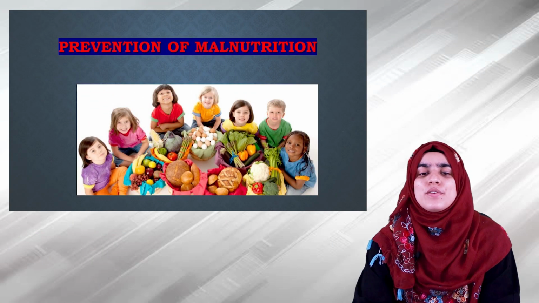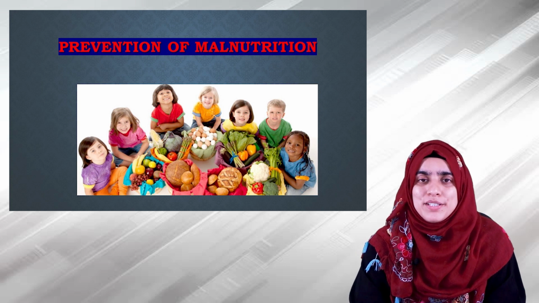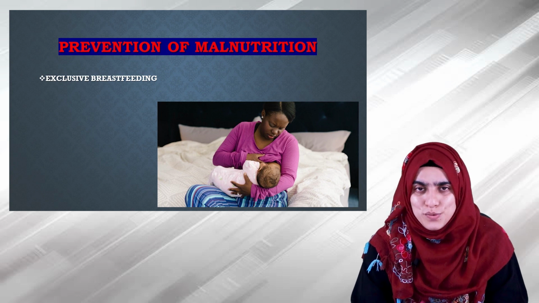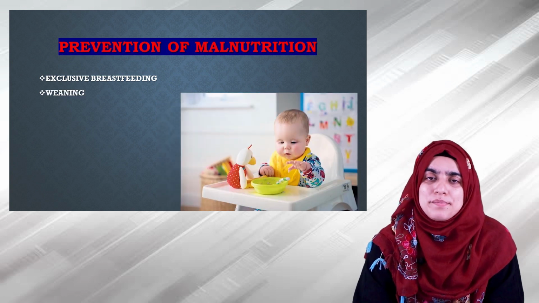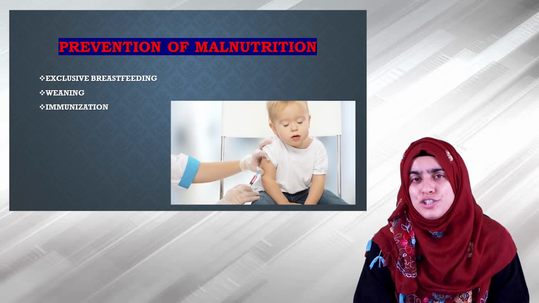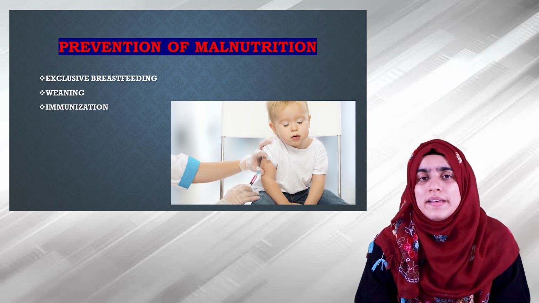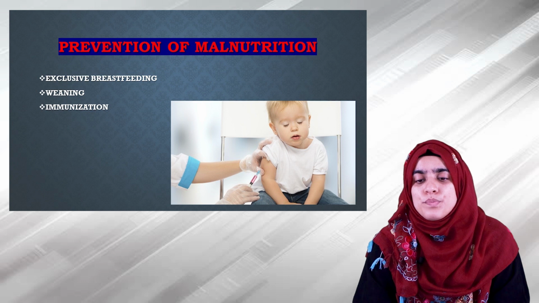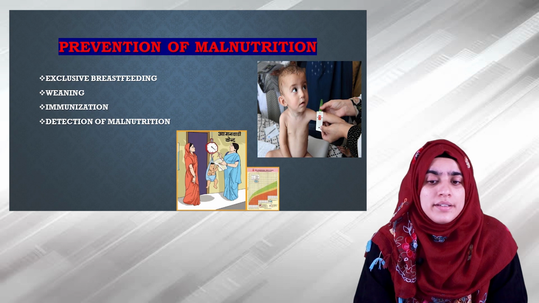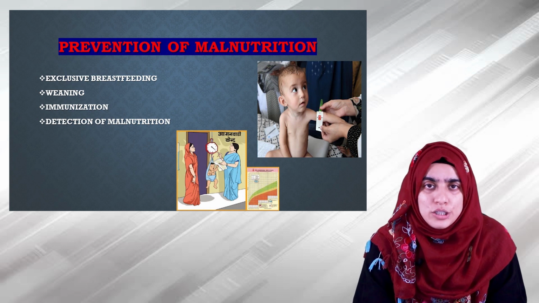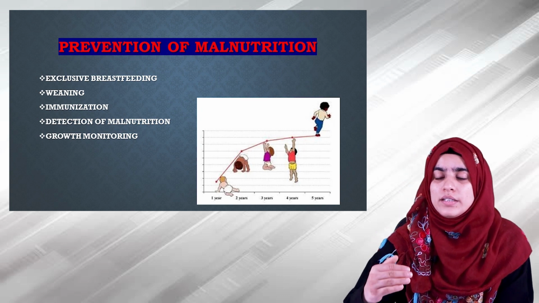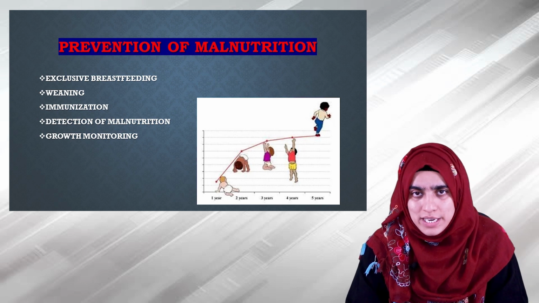Let's talk about some of the preventive measures for malnutrition. Exclusive breastfeeding for the first 6 months of age is to be encouraged. After the completion of 6 months of breastfeeding, weaning must be started at this age. Immunization must be done, with completion of all the doses, to prevent the children from communicable diseases. Early detection of malnutrition and early interventions are to be taken. Growth monitoring is very important, which helps track the child's growth and development.